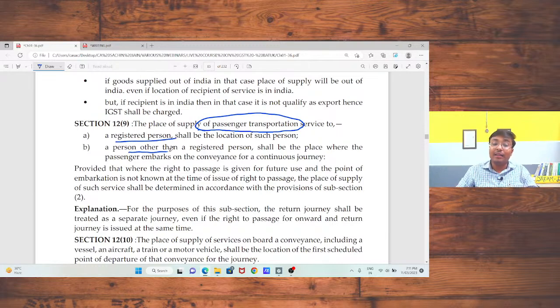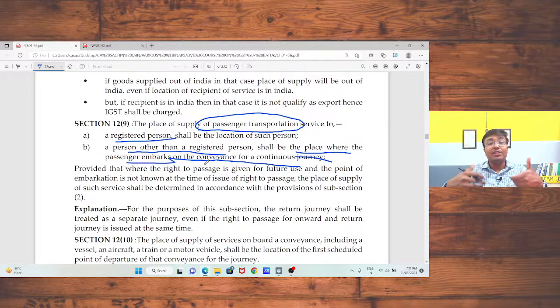If I am a person other than a registered person, the place where the person embarks on the conveyance for a continuous journey, where I started my journey, that place should be treated as my place of supply. That means I started my journey from Rajasthan and I am registered under Rajasthan, or I am not registered in Rajasthan, but I started my journey from Rajasthan and the travel agency is also registered under Rajasthan. In that case, CGST or SGST should be charged.